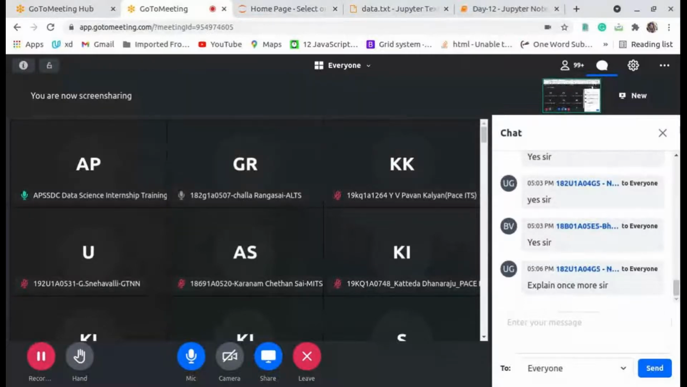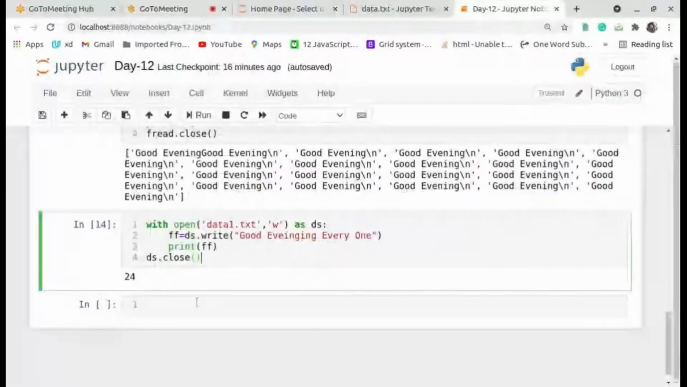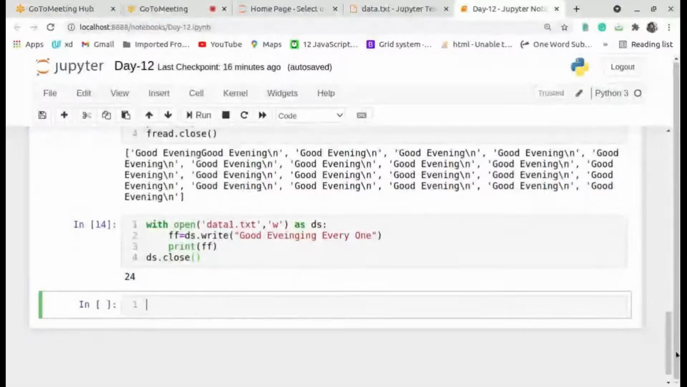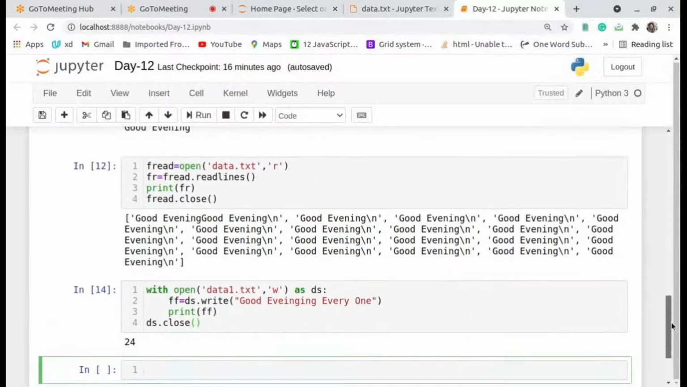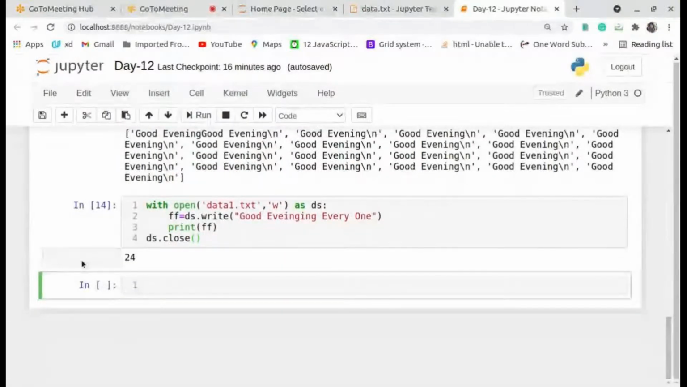I will explain it again with open. If you want to create a file in your directory, you can use two methods: open or with open. Take the keyword open, and you have to give the path data2.txt, and after that we have to give the write, read or append operation.